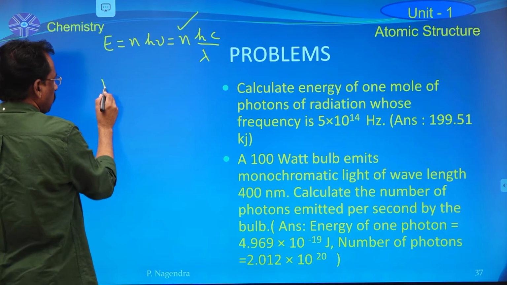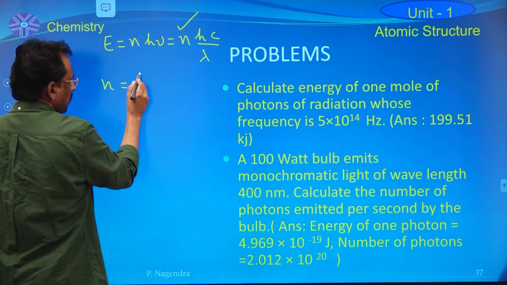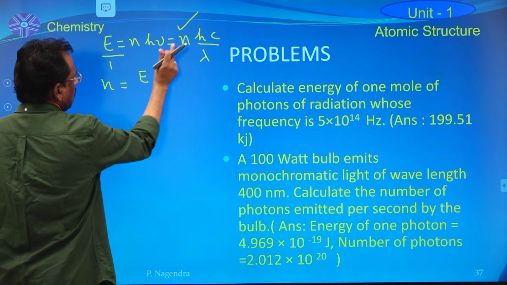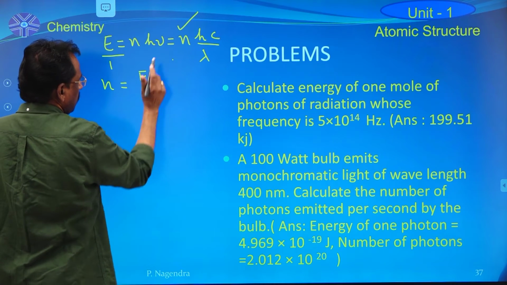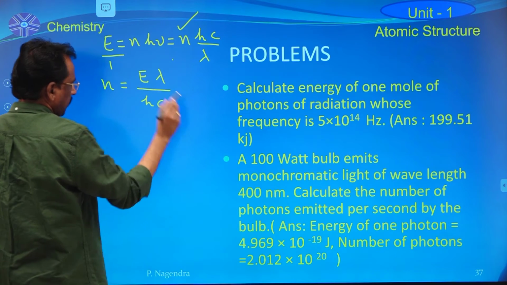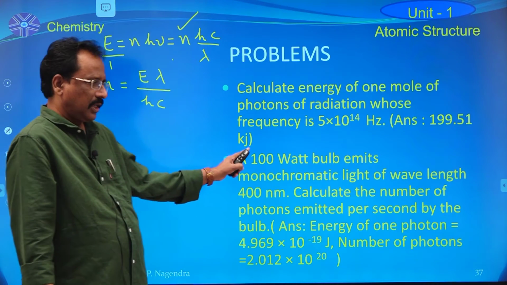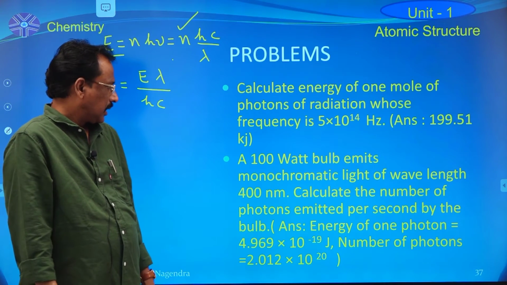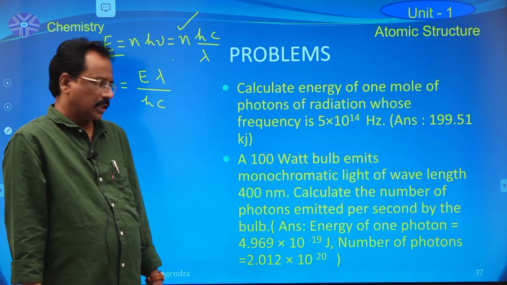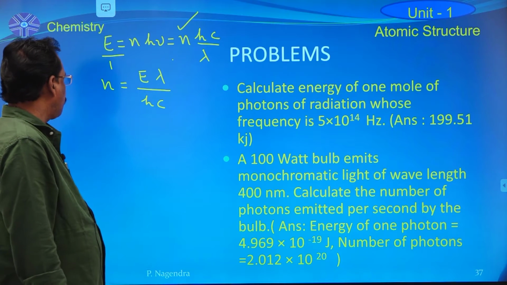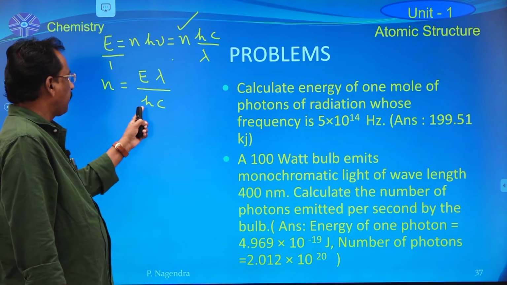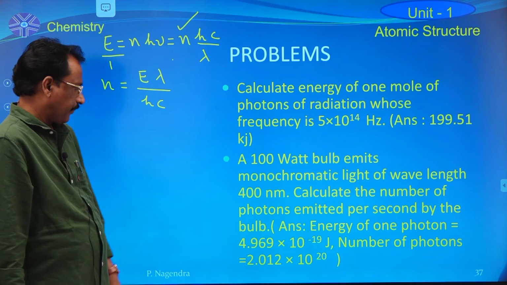n is equal to, by cross multiplication, energy into lambda divided by h into c. This is a very, very important problem. Generally they will ask in IIT JEE type examinations. So the number of photons is equal to E into lambda divided by h into c.